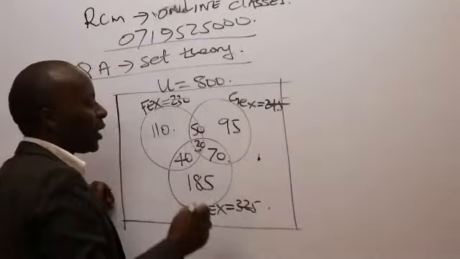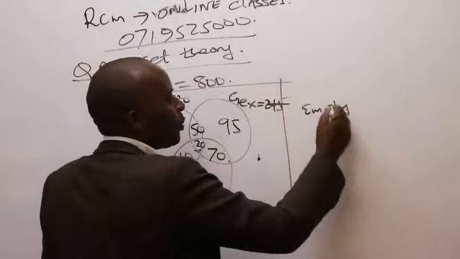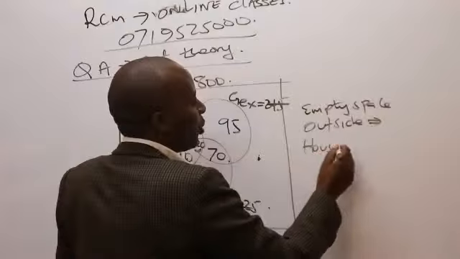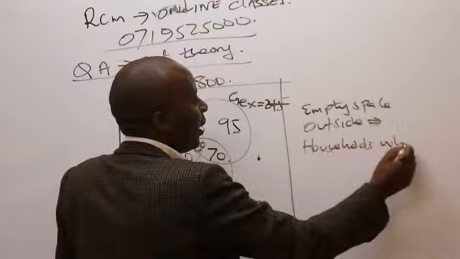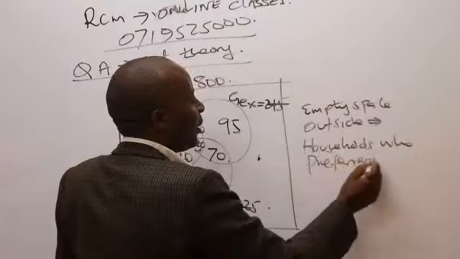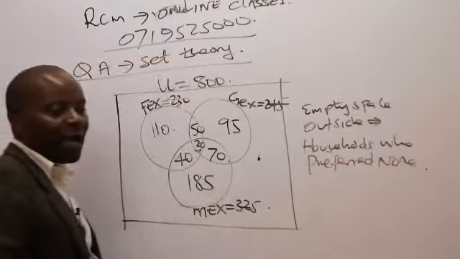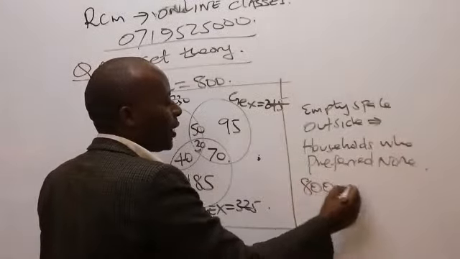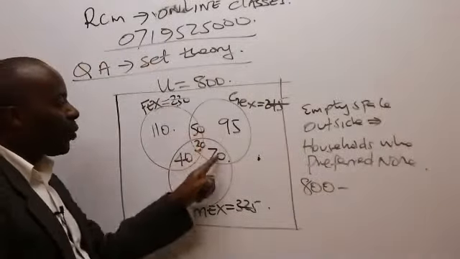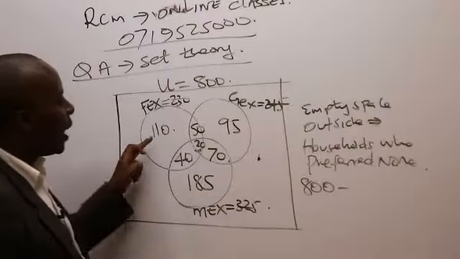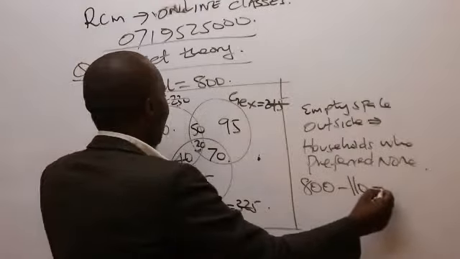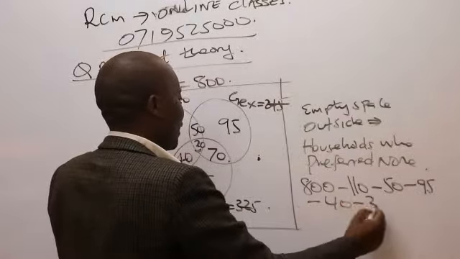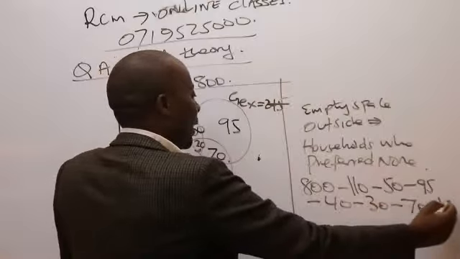the empty space outside represents those households who preferred none. So to get this, I'll take the universal set, which is 800, minus each of these elements that are within the Venn diagram. So 800 minus 110 minus 50 minus 95 minus 40 minus 30 minus 70 minus 185.